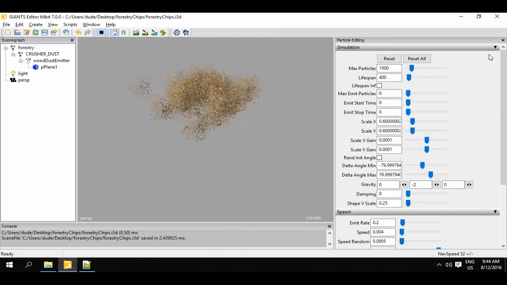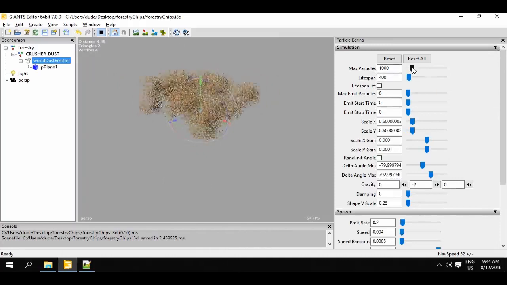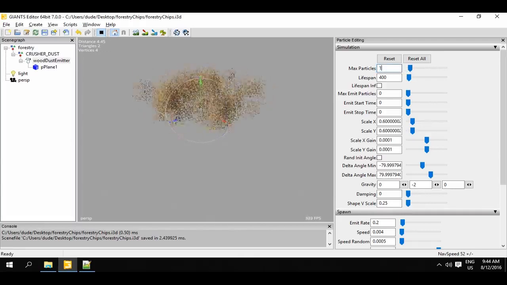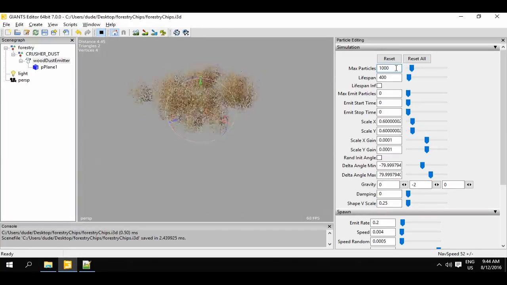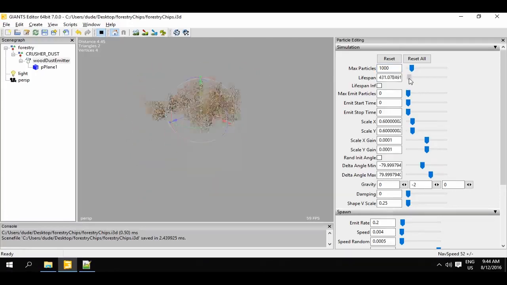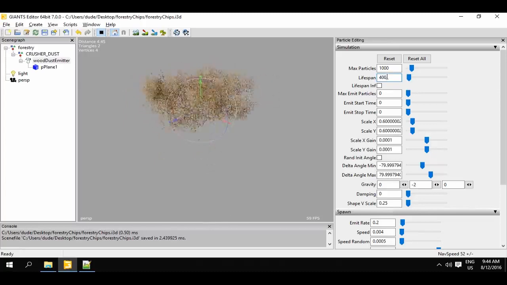First, here we have the maximum number of particles that may be visible at a given time. This value only affects the present particle system. In this respect, we mustn't make this value too high, as otherwise we may experience performance issues in the game if several particle systems are active. Next, we have the lifespan of particles. With this, we basically determine how long the individual particle remains visible. The values scale x and scale y allow us to determine the size of the particles.